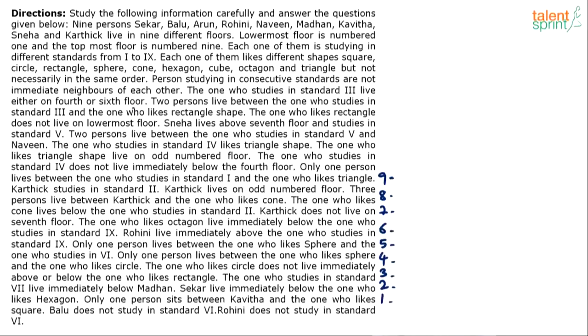Should I consider 2 possibilities here itself? 2 persons live between the one who studies in 3rd standard and the one who likes rectangle shape. So these 2 statements are connected if you see. 3rd standard guy is either in 4th or 6th floor, and then 3rd standard and rectangle have 2 persons between them. The one who likes rectangle does not live on lowermost floor. So all the 3 points are actually connected. Okay, we'll come back to that later. Let's read the next point.